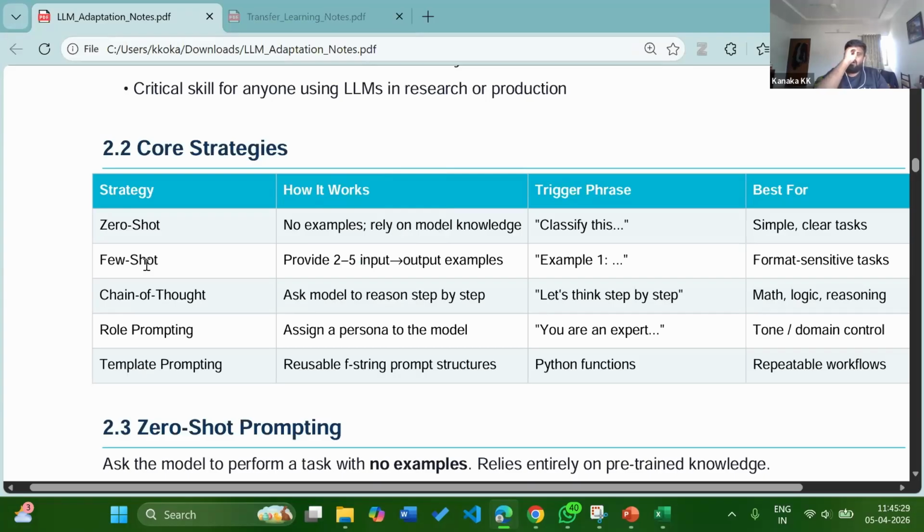Zero shot means I am not giving any examples, I am straight away asking. And few shots means I am giving some examples or context, then I ask the model to give the answer. Next comes chain of thoughts. It's mainly used in mathematics or programs where the logic is very important. So here we use the strategy called chain of thoughts.